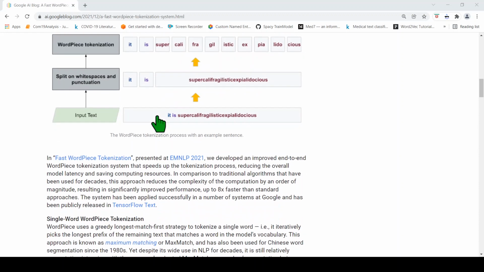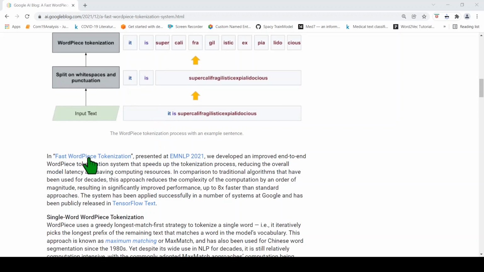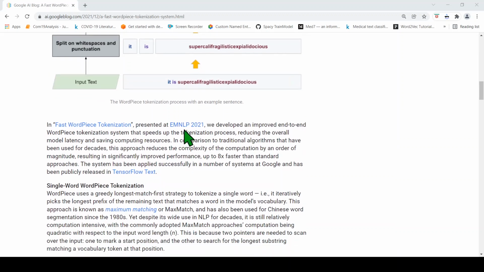Now there is this fast word piece tokenization introduced by Google, which was presented at EMNLP 2021. They have developed an end-to-end word piece tokenization system which speeds up the tokenization process, reduces overall model latency and saves computing resources. Tokenization is an important part of pre-processing. If you want to do inference also, and not just during training time, a sentence needs to be tokenized.